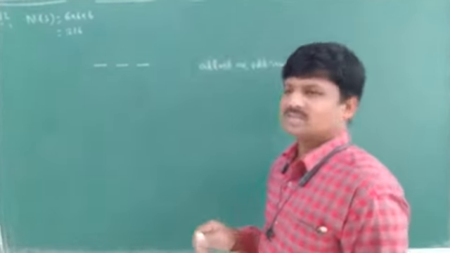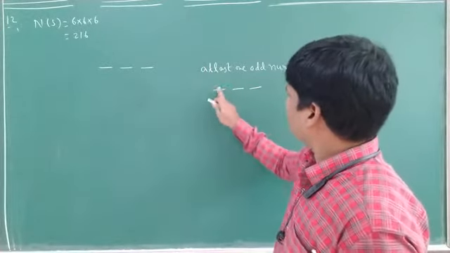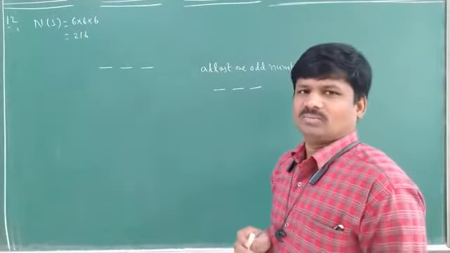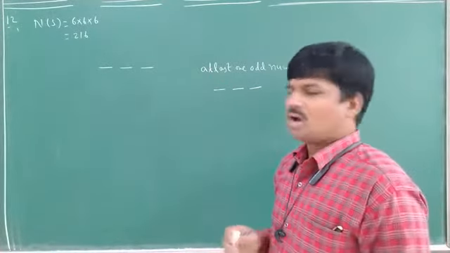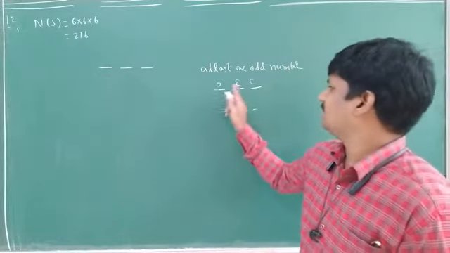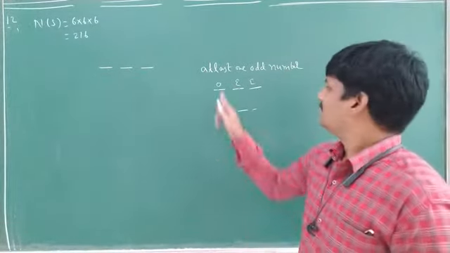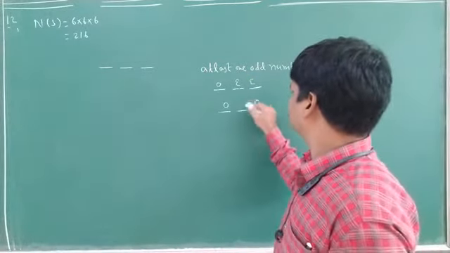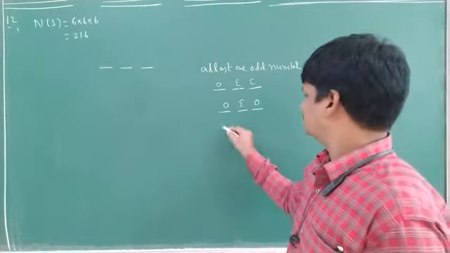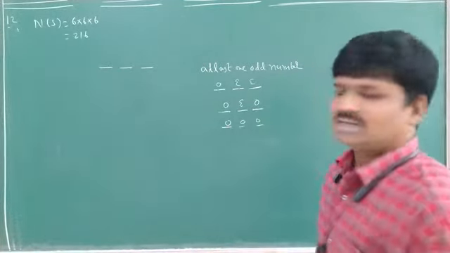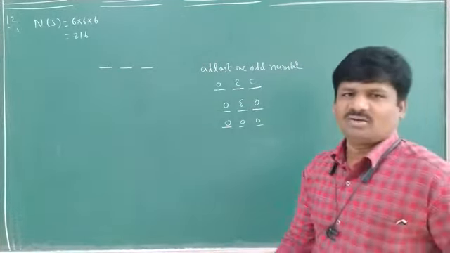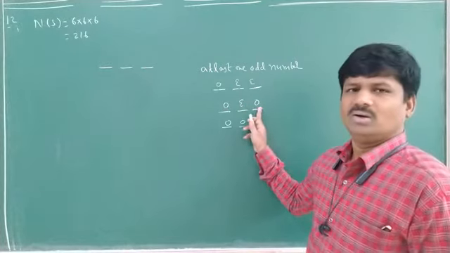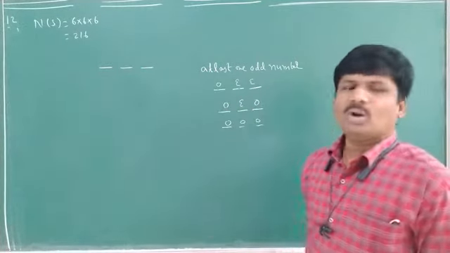At least one odd number means, suppose 3 times I am rolling. First time any one is an odd number, suppose odd, even, even, or else even, odd, even, or else even, even, odd, like that. At least one odd number means maybe one odd number, or maybe 2 odd numbers, or else 3 also odd numbers. That is the meaning of it. One odd number means maybe here or here or here. 2 odd numbers means maybe here and here, here and here, or here and here.